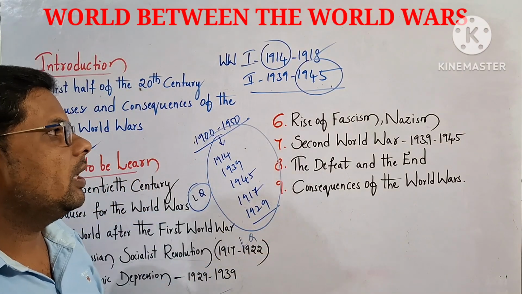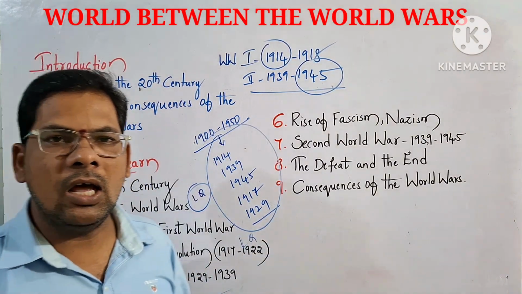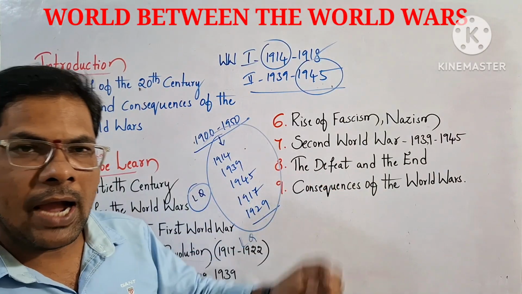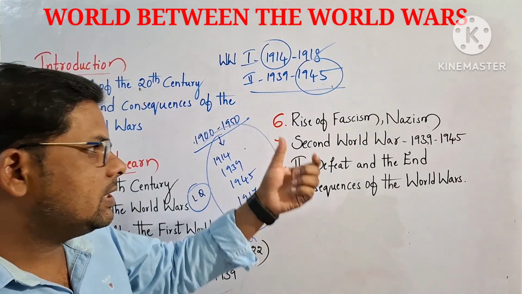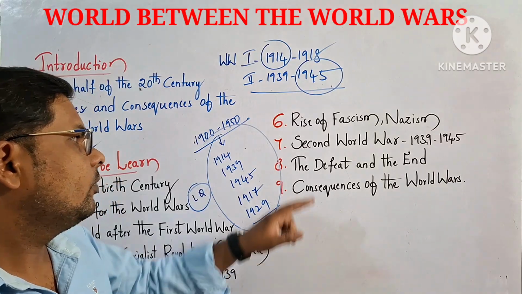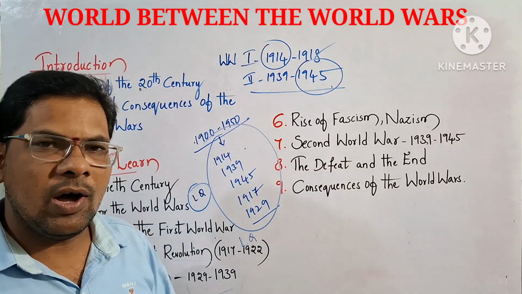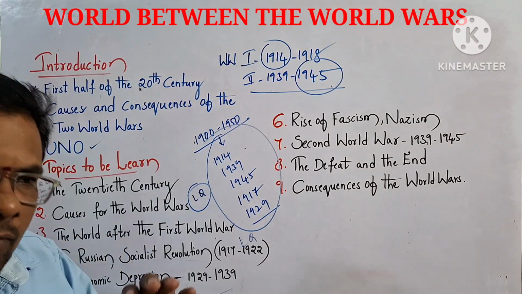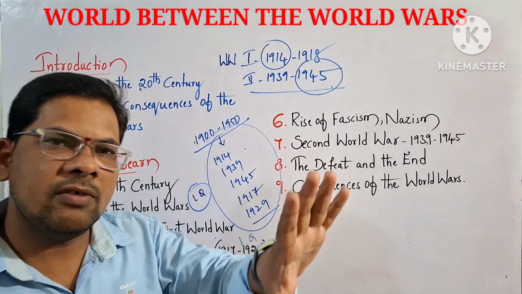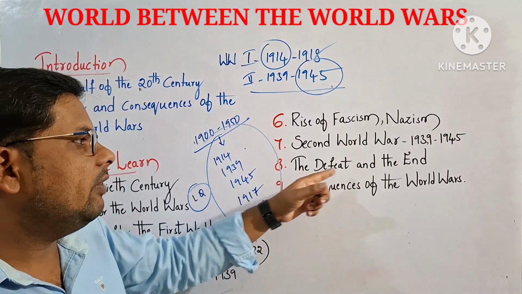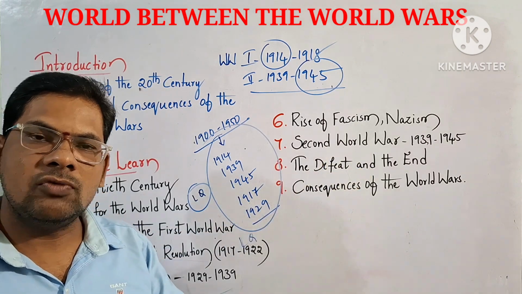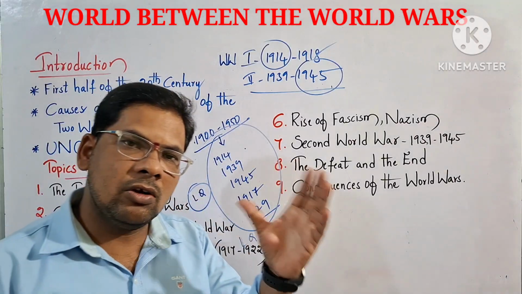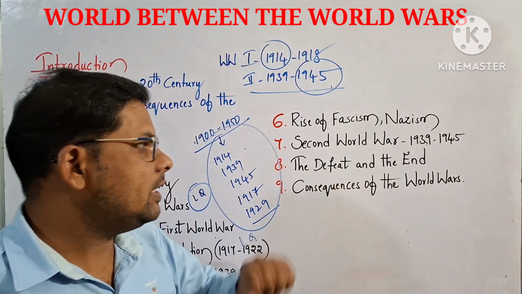Now the sixth topic, rise of fascism and Nazism. These are the two important ideologies of Italy and Germany, and we have to discuss these ideologies. And then the Second World War. What is the immediate cause of the Second World War, and what is its impact on the world? And next, the defeat and the end. In the First World War, who was defeated? In the Second World War, who was defeated? How did the Second World War end? That also you can see.